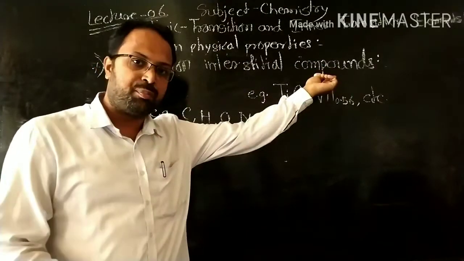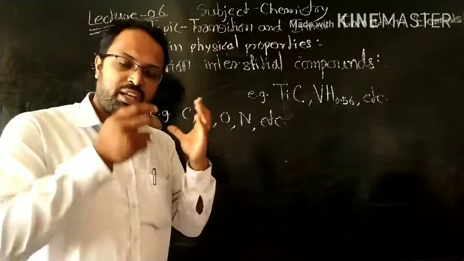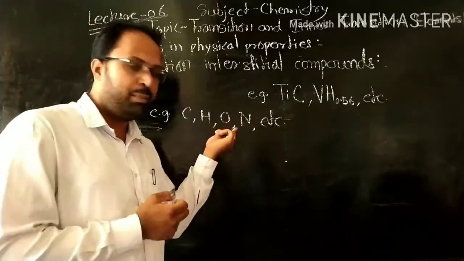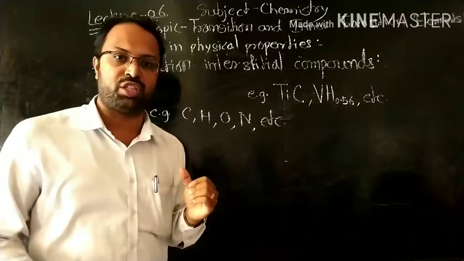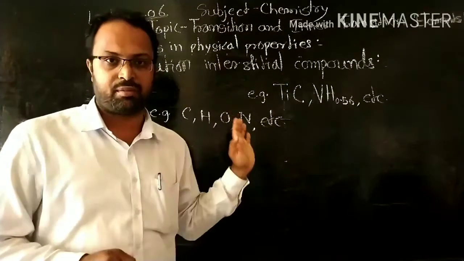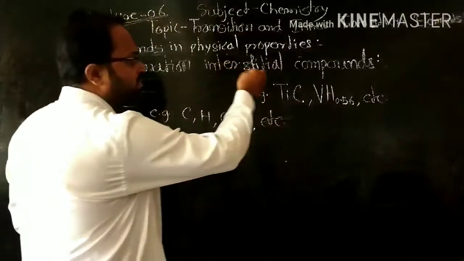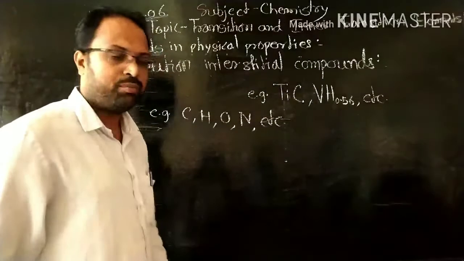Why interstitial compound? Because the metal traps the element in interstitial positions of its crystal lattice. So it is termed an interstitial compound.